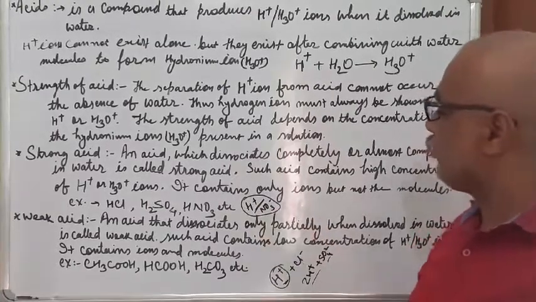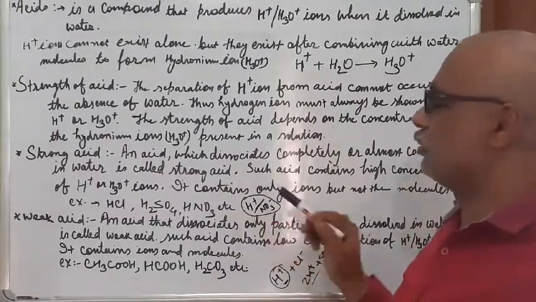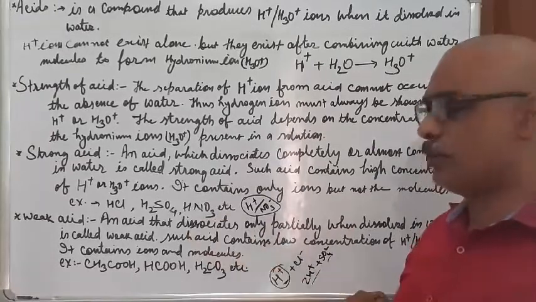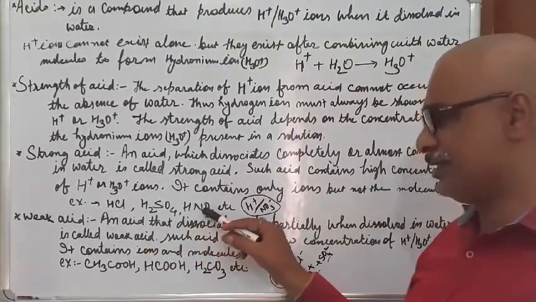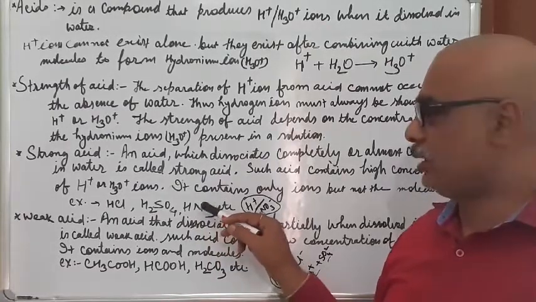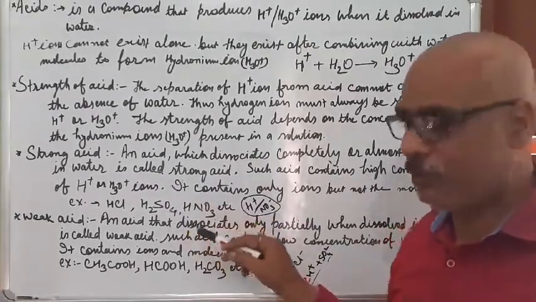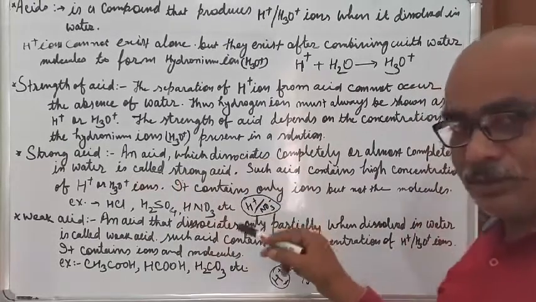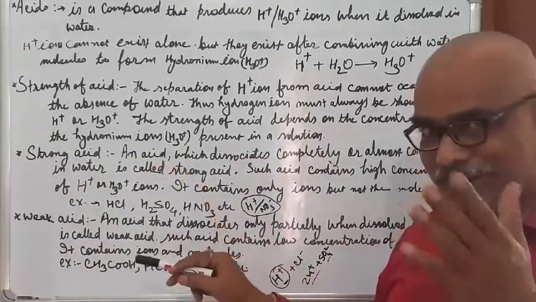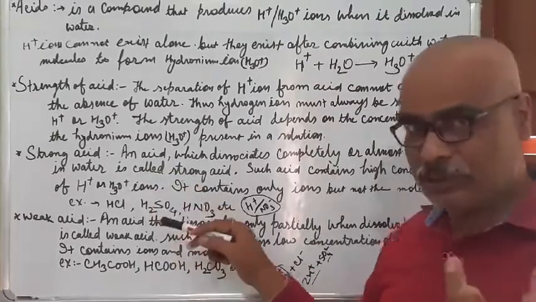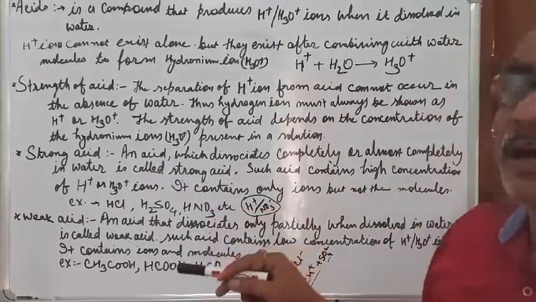Now, no HNO3 molecule, no H2SO4 molecule, no HCl molecule. These molecules will not be available once dissolved into water, but will exist in ion form. So strong acids, another way we can say, are those acids which contain only ions.